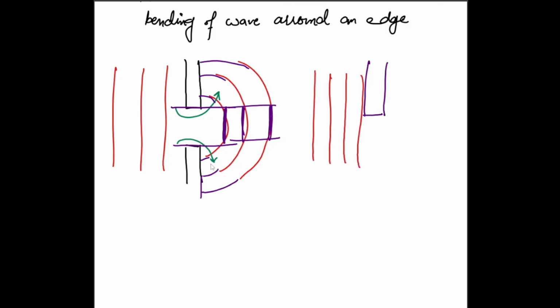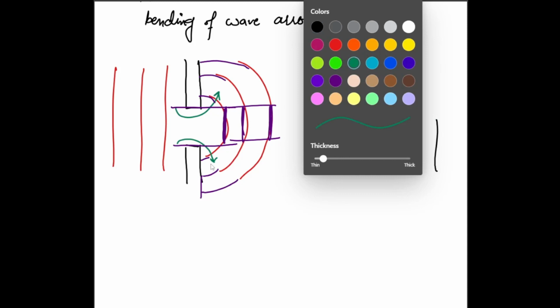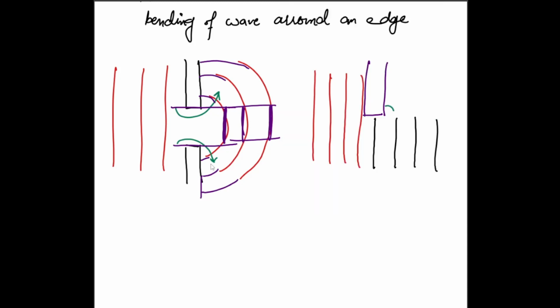This part where there is no edge, the wavefront continues with the same parallel wavefront, but around the edge it has to bend, right? So we continue these wavefronts in a curved manner and join them with the edge. So this bending around the corner, this is diffraction.